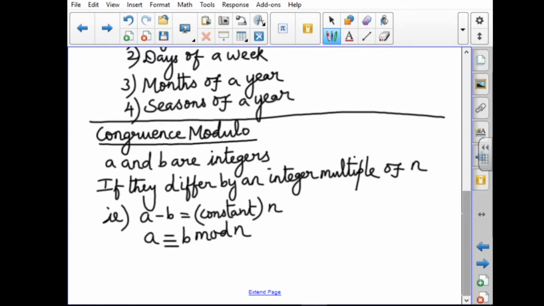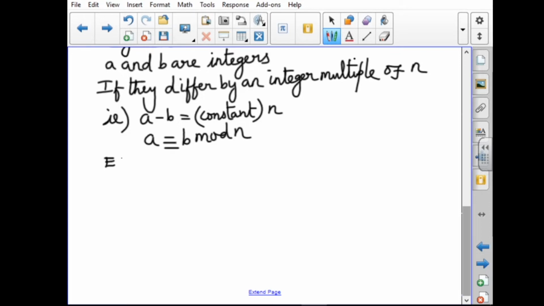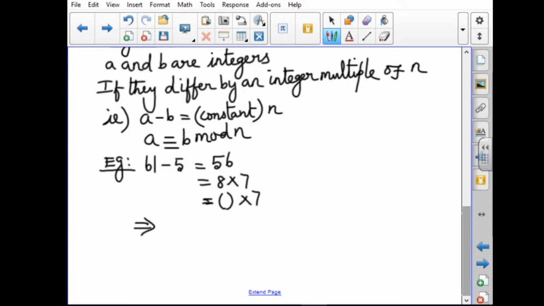Suppose we take, for example, 61 minus 5. The answer will be 56. I divide it like this, 8 into 7. I write it as a constant times 7. So we can write 61 is congruent to 5 mod 7.